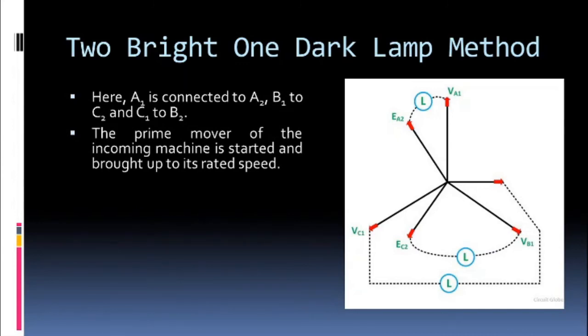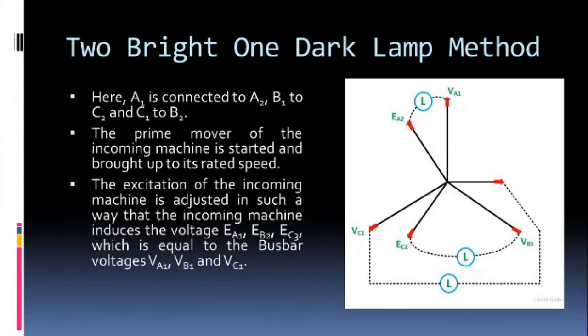Now the prime mover of the incoming machine is brought to the rated speed so that the frequency can be matched. Okay, and the excitation is adjusted so that all the voltages EA1, EB2 and EC3 are the same as VA1, VB2 and VC3. And this is done by using this two bright, one dark lamp method.